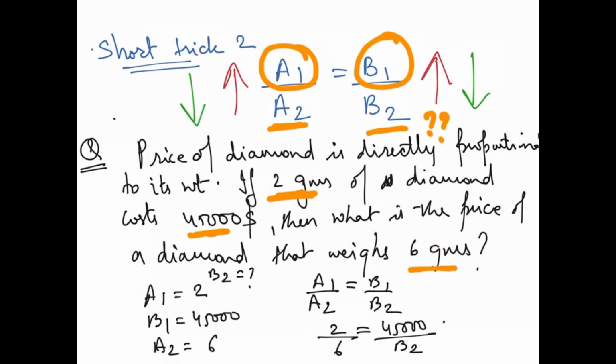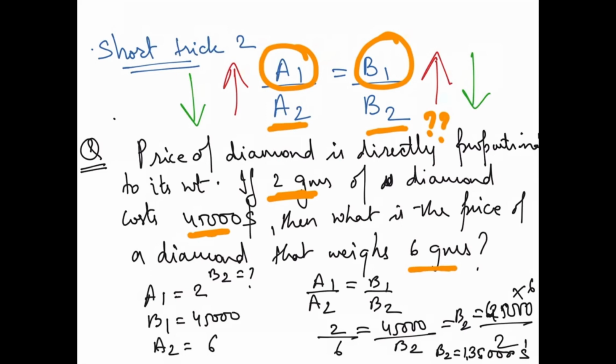So when you cross multiply, you will get B2 is equal to 45,000 into 6 divided by 2. So you will get B2 approximately 135,000. That is $135,000.